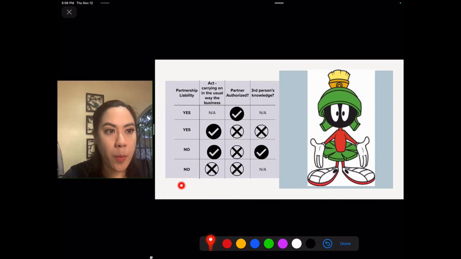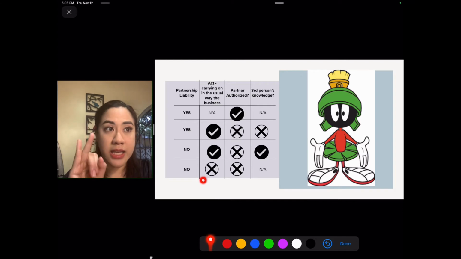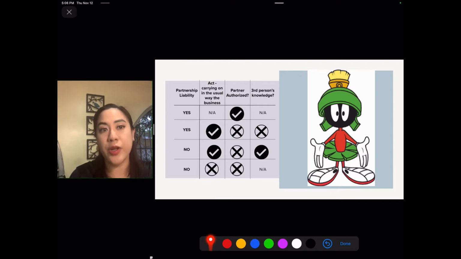Now, there is no partnership liability in all instances if the third person knows that that partner has no authority. The partnership is also not liable if, number 1, the partner is not authorized, and number 2, the act is not in the carrying on of the usual way of business, regardless of whether that third person knows of the partner's lack of authority.